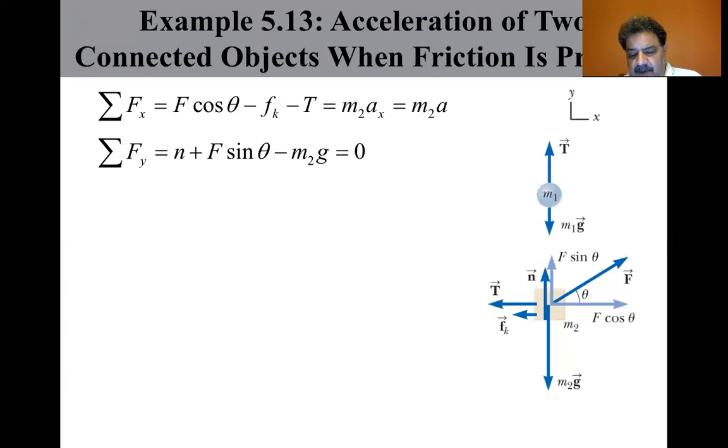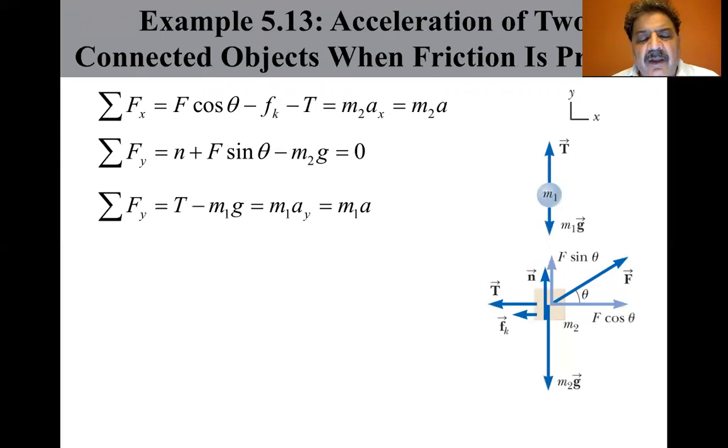Let's apply the particle under a net force model to the ball in the vertical direction. This is for the ball. The Fy is equal to T minus M1G equals M1A in the y direction equals M1A, because it's the same acceleration as the block since they're tied by the string.